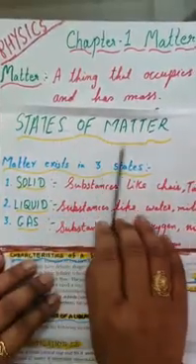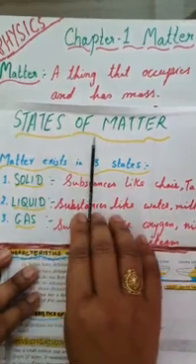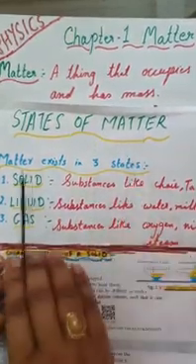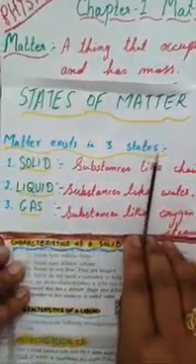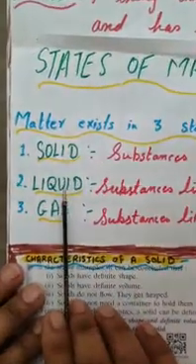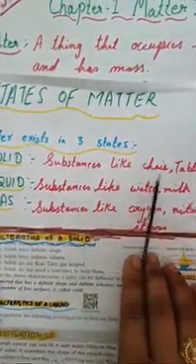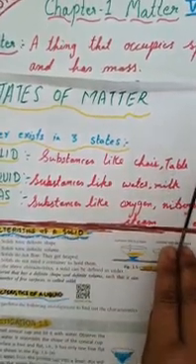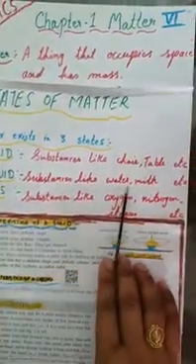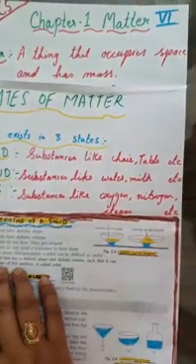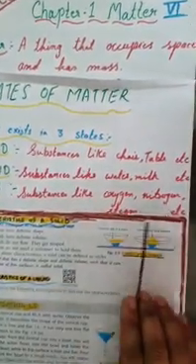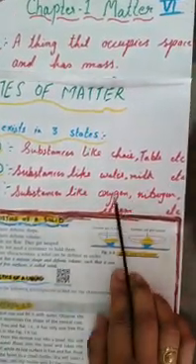Now children, the next topic, states of matter. Matter exists in three states: solid, liquid, gas. Some examples of solids: chair, table. Liquids: water, milk. Gases: oxygen, nitrogen, steam. Many examples you can all give.